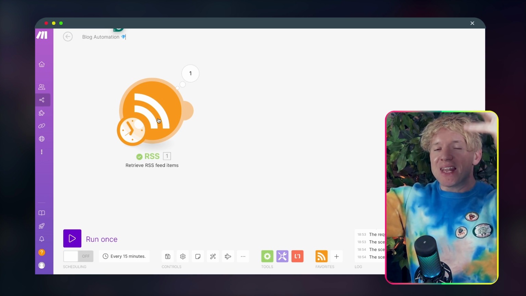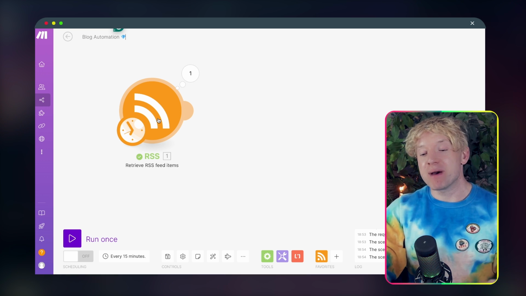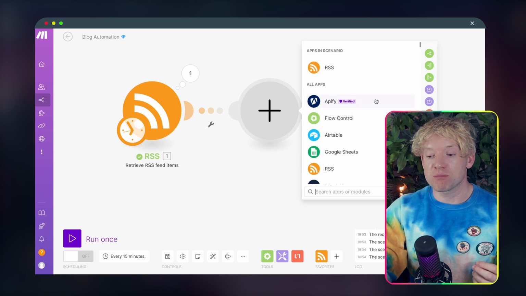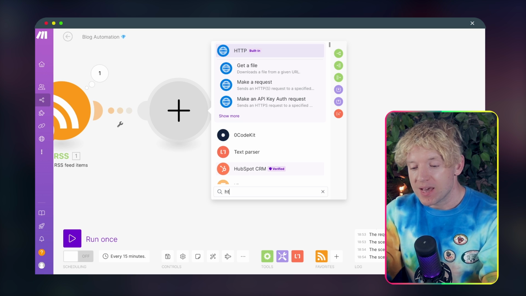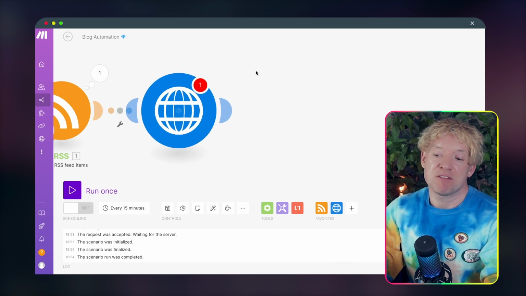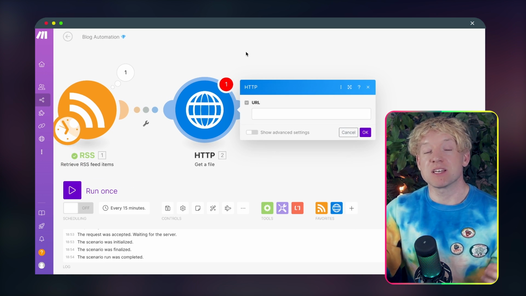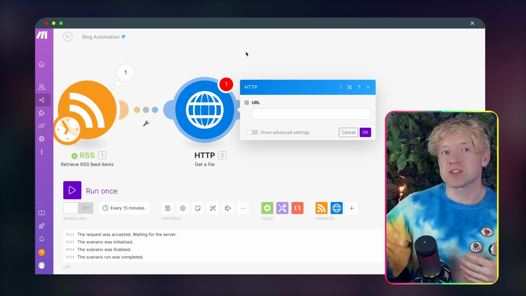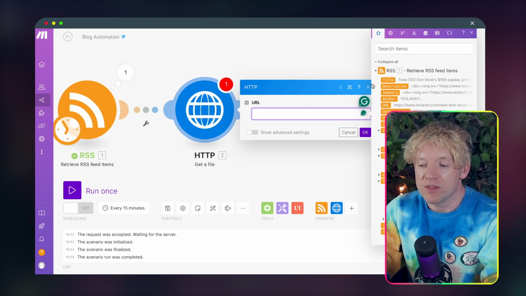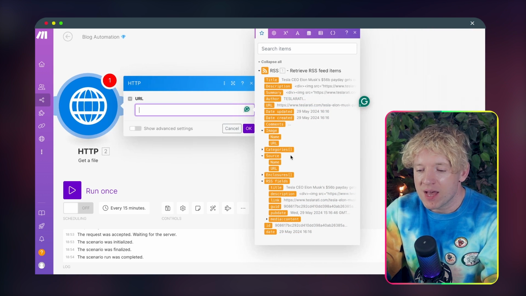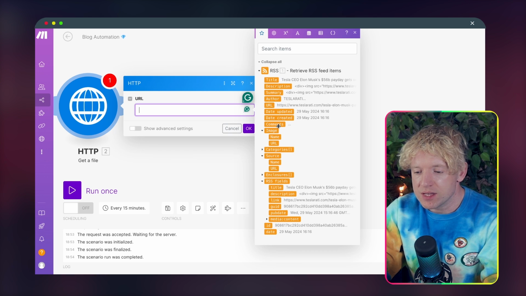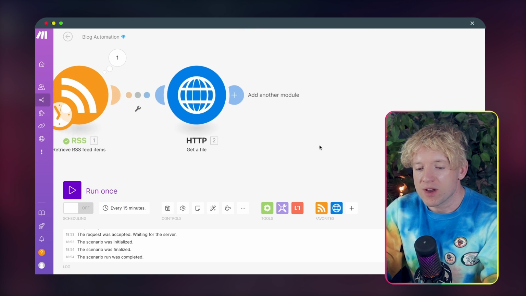We found out something's happened. Now we need to actually get the information. And basically what we'll do then is we'll look at this module, going to type in HTTP and click on get a file. So what get a file will do is basically from that URL, grab all the information from the file. So we click on this and we scroll over and we're going to come down and we're going to find the URL, which is right here. Perfect. Then we click OK.